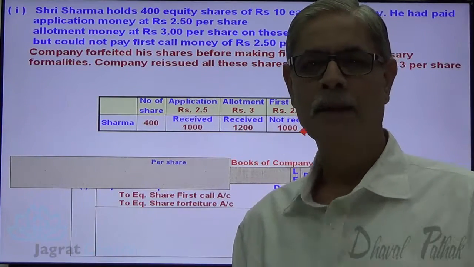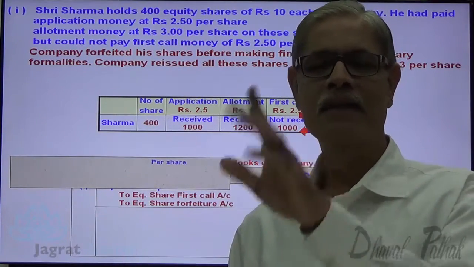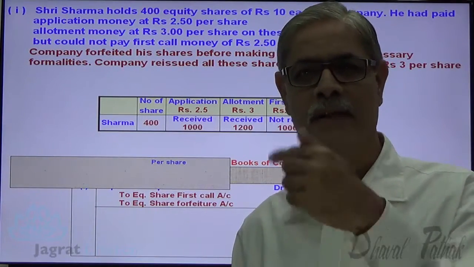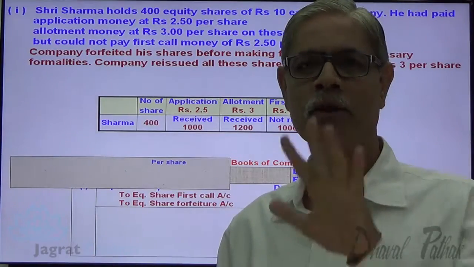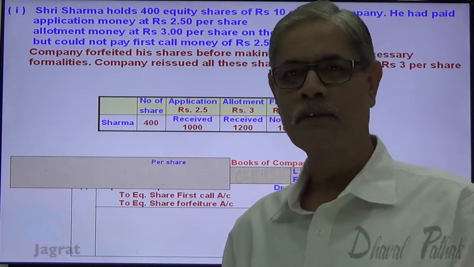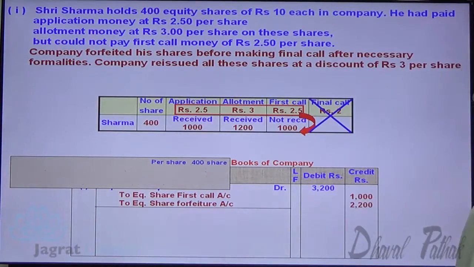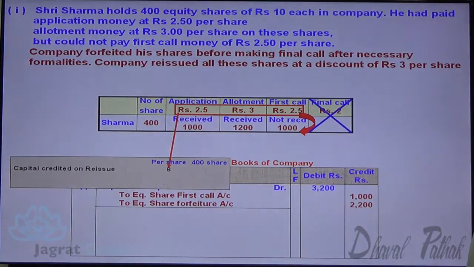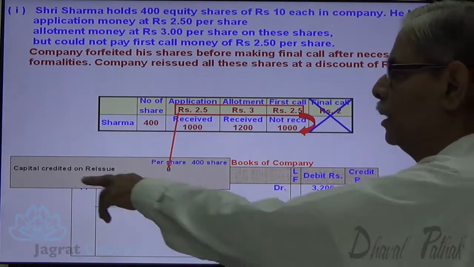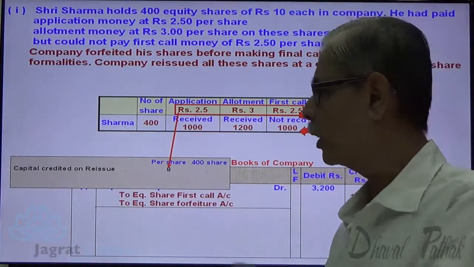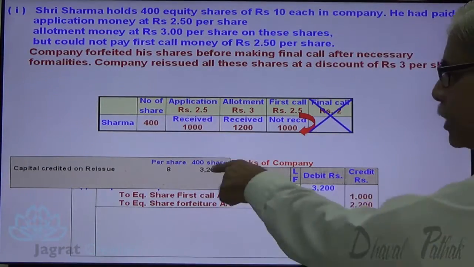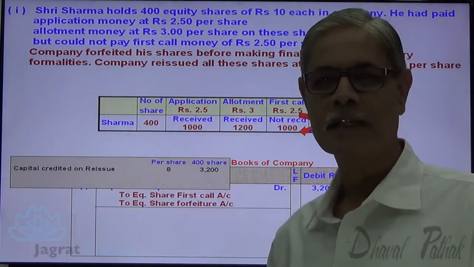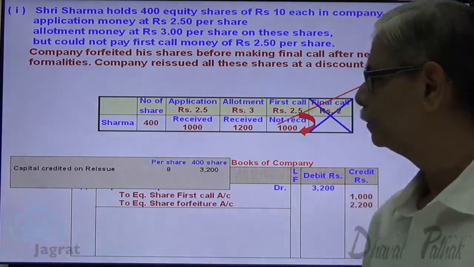What is the called up capital? 8. How much is the discount granted at the time of its reissue? 3 rupees. So what is the cash that has been received? 5 rupees per share. Observe the working. Per share, the capital to be credited on reissue is rupees 8. So total capital required to be credited is 3,200, which has been cancelled in a forfeiture entry.